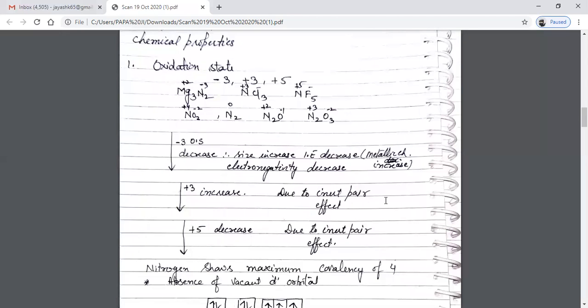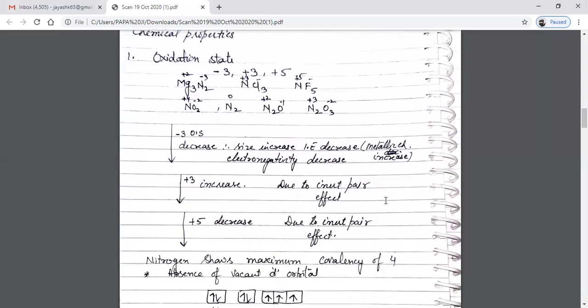Inert pair effect means the reluctance of the s electrons to be available for bonding as compared to the p electrons due to their greater penetration to the nucleus. What about the +5 oxidation state? The trend of the +5 oxidation state also decreases. The reason is the same, that is, the inert pair effect.